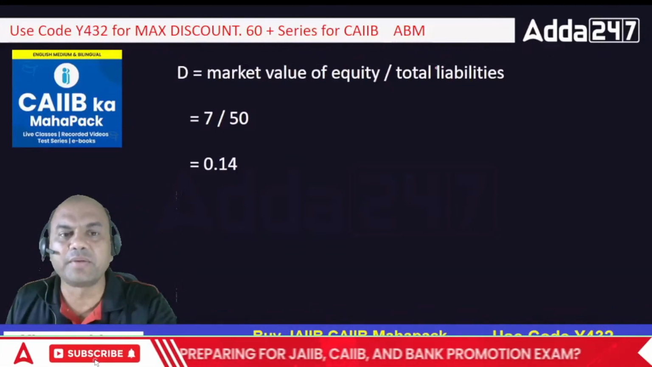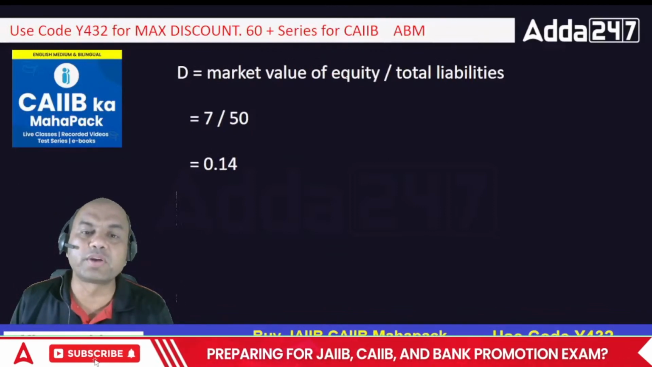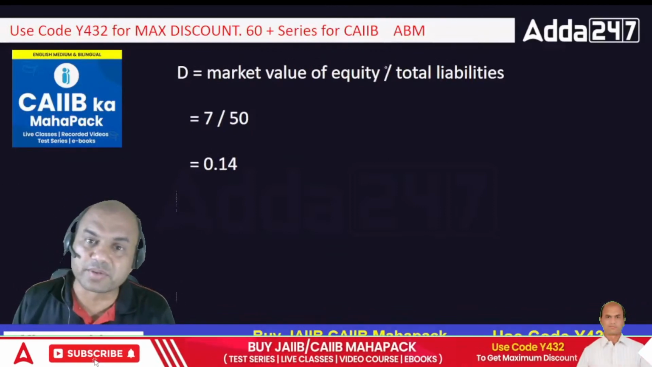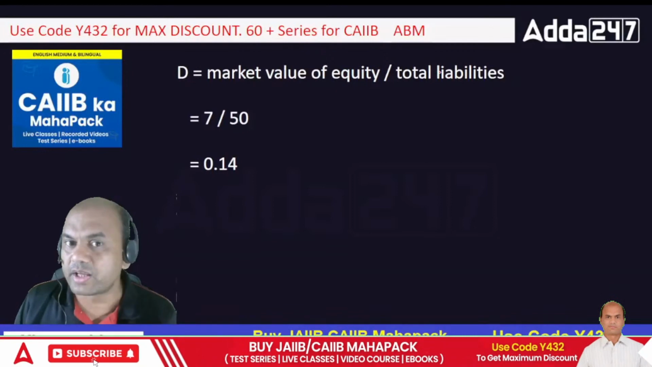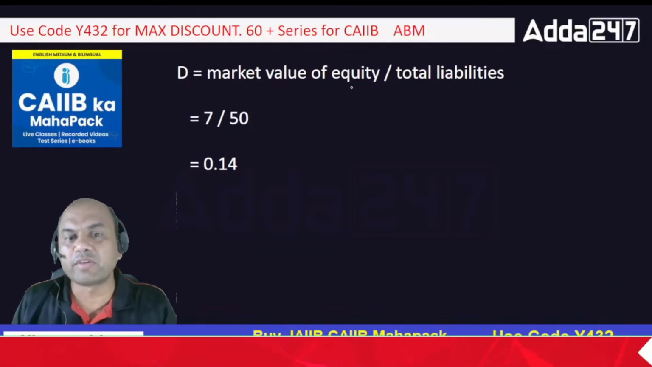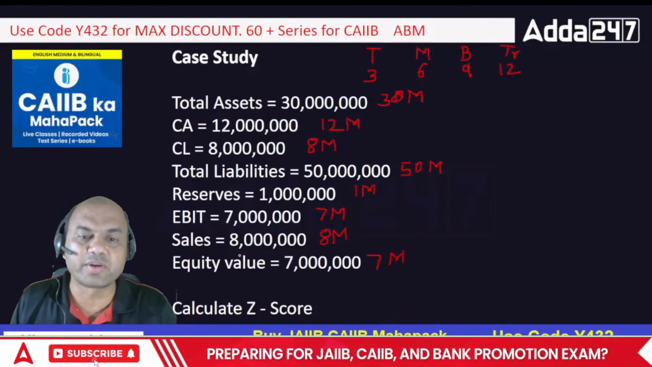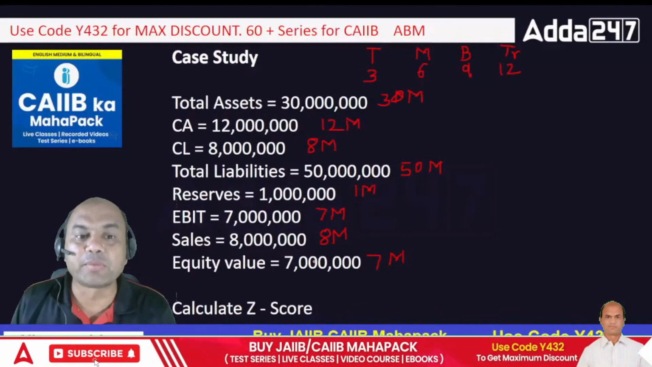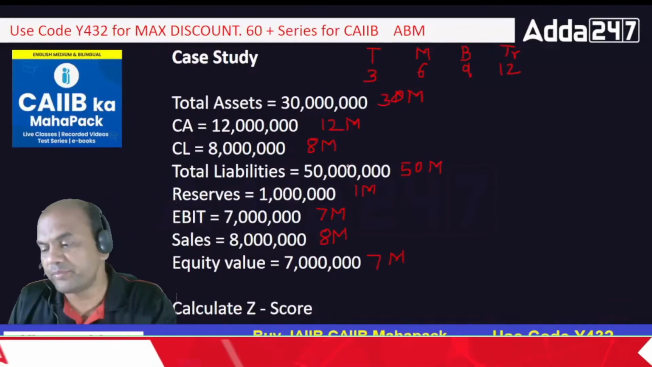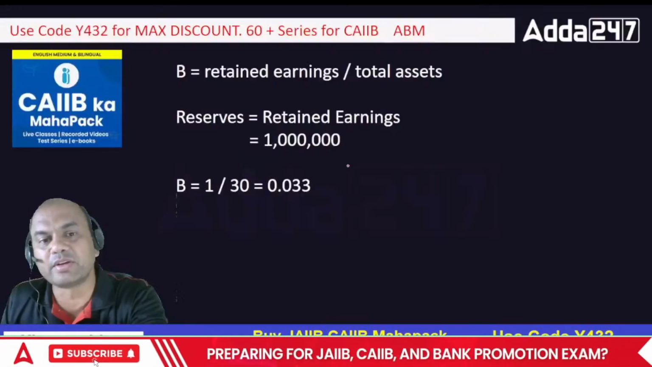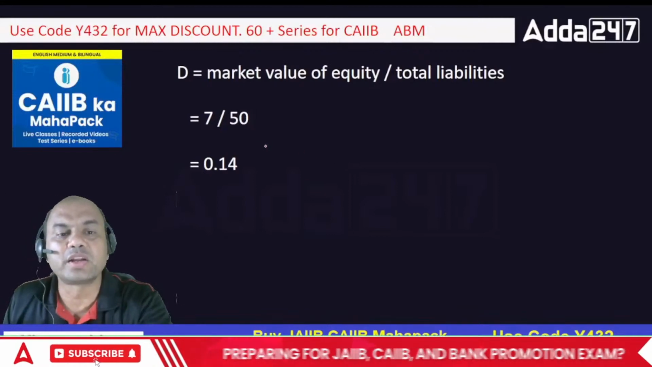D. Market value of equity upon total liabilities. Now this is total liabilities. Focus on D always. What is market value of equity? 7, given. See this, equity value 7 million. Upon what are the total liabilities? This is 50 million. So write this 50 million. So 7 by 50, so it is 0.14.